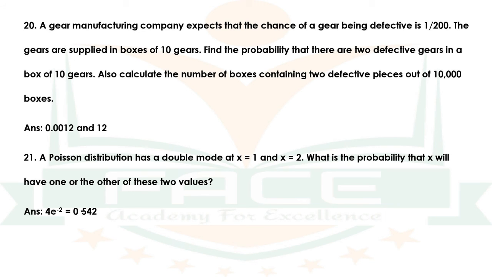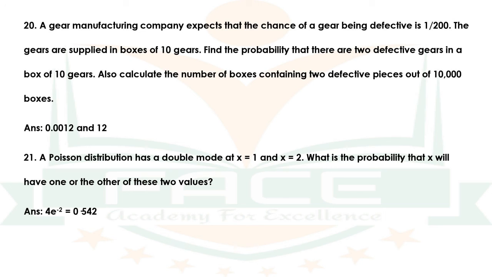Question number 20. A gear manufacturing company expects that the chance of a gear being defective is 1 by 200. The gears are supplied in boxes of 10 gears. Find the probability that there are 2 defective gears in a box of 10 gears. Also, calculate the number of boxes containing 2 defective pieces out of 10,000 boxes. The answer is 0.0012 and 12.